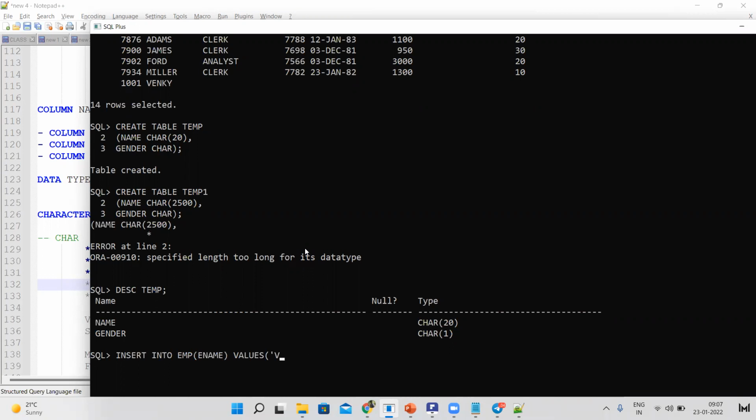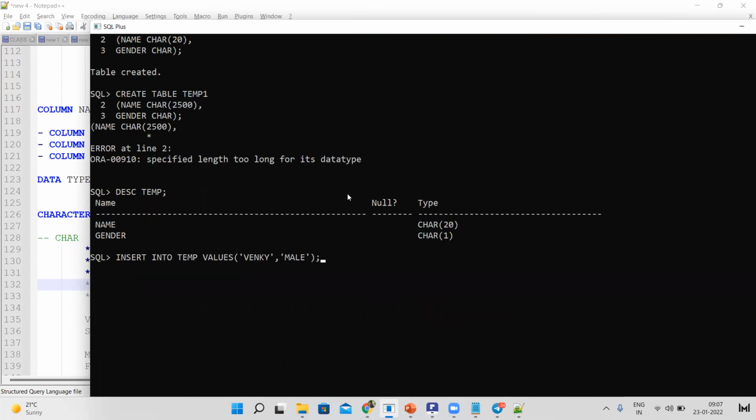Now, whatever he raised as a question: insert into, what is our table name, guys? Here, temp table. Let us insert the values. Here for the name I am giving Venki, and for char I didn't declare a size. Let me give the value male. Will it get inserted into the database? No. Why won't it? Because the size specified for gender here is 1, and you are specifying 4 bytes. Yeah, very good.